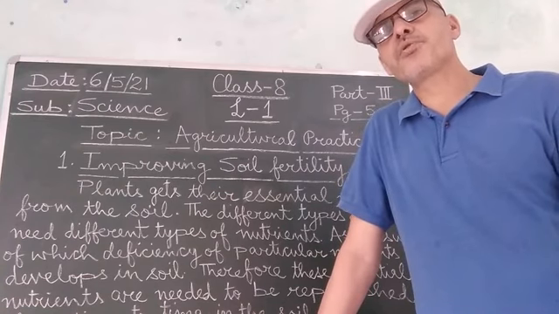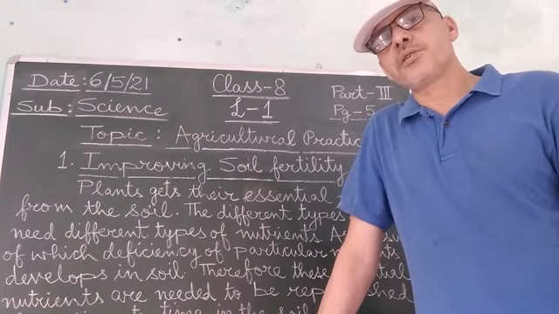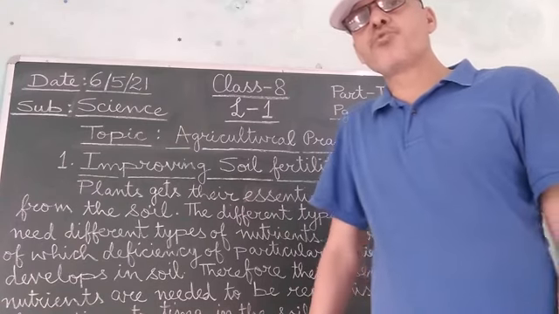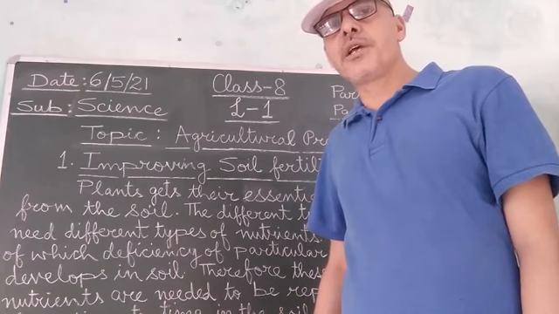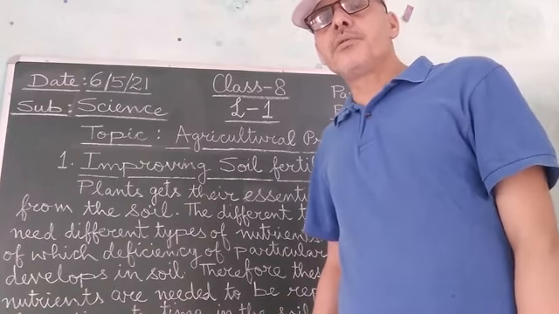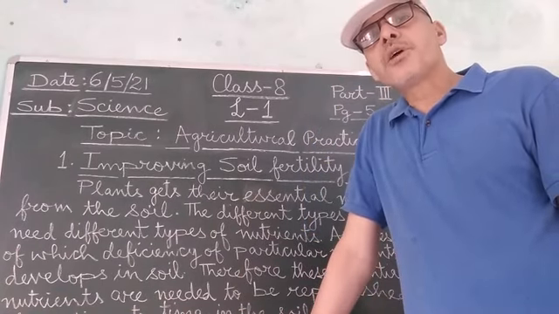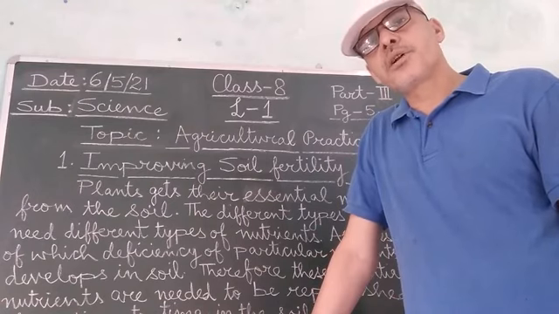Besides this, there are two modern methods of irrigation, regarding which I will be explaining to you in the next class.